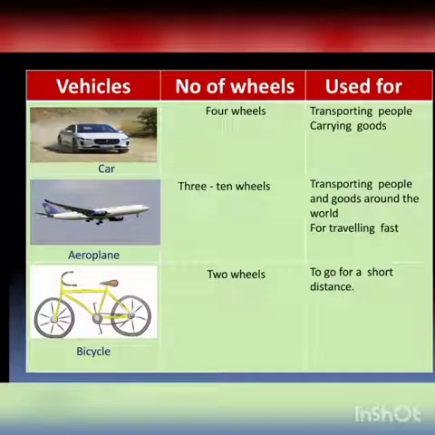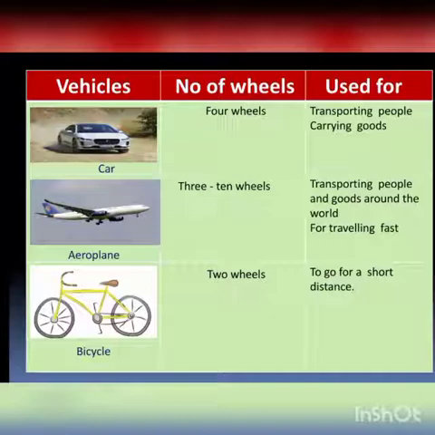The next one is an image of an aeroplane. The number of wheels in aeroplane depends on its model and its carrying capacity. So, the number of wheels varies between 3 to 10. It is used for transporting people and goods around the world and for traveling fast. Students, you all know that aeroplane is the fastest mode of transportation.